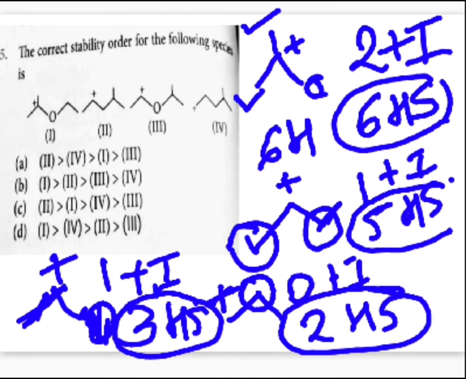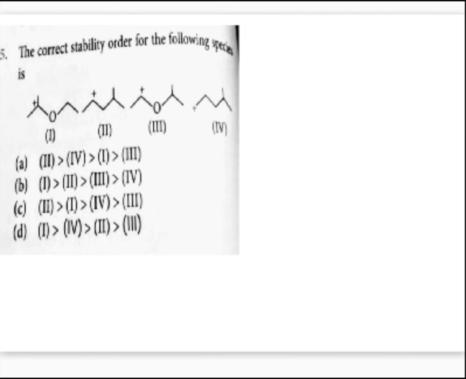So you directly have your result: higher stability goes with more inductive effect and more hyperconjugating structures. On that basis, the first structure is more stable than the second, then the third, and the least stable is the fourth one. So your correct option for this question is option B.